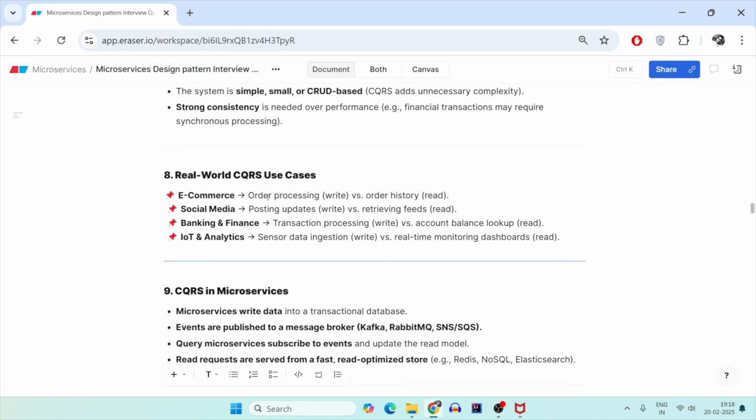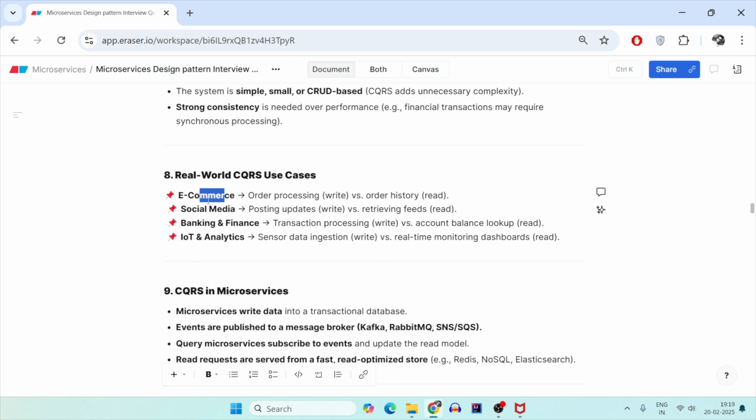In an e-commerce website, order processing versus order history are two different scenarios. Also, product update and product display are two different scenarios. Our product reads are very high because people usually surf or browse the products, but the sellers changing the products that they are selling on the marketplace is very less of a chance. So e-commerce is the best use case for CQRS.